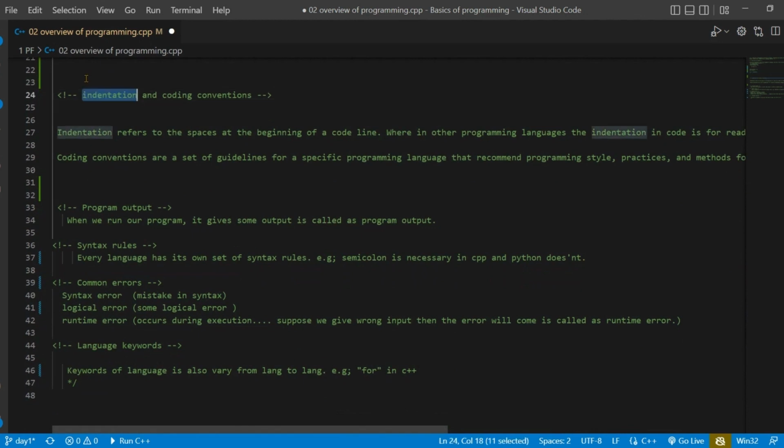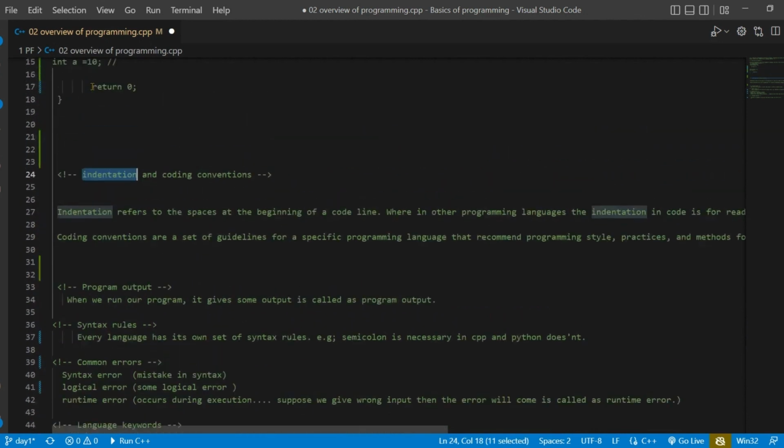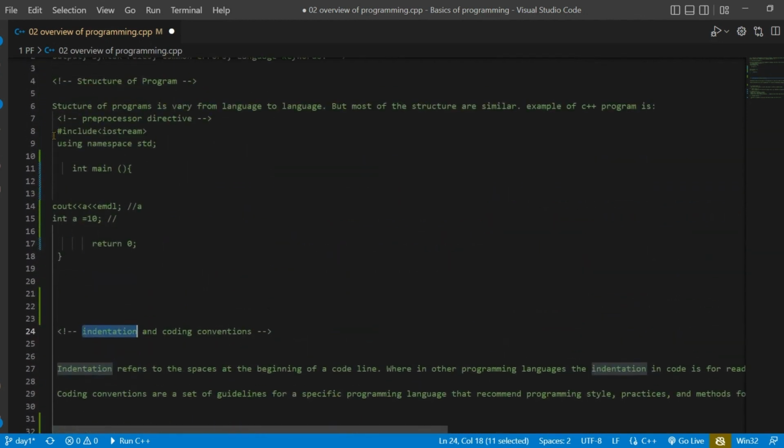The very next concept is indentation. What is indentation? Indentation is the space at the beginning of every statement of your program. This is the indentation here, and this is the indentation here. So I have a question: does indentation matter in a C++ program?